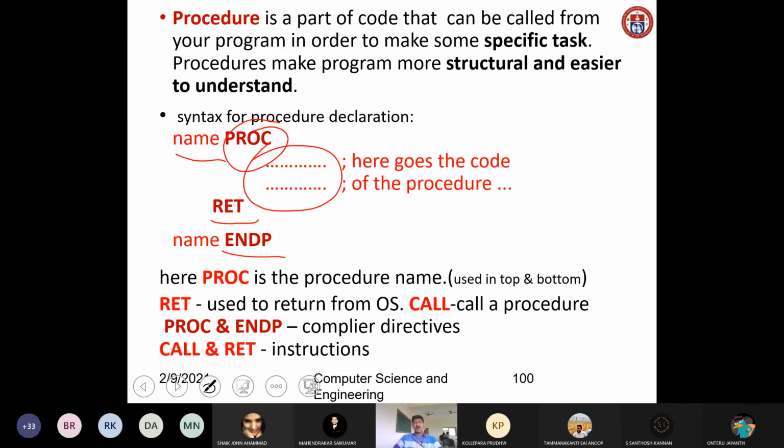Then CALL is used to call a procedure. These are some assembler directives, like PROC and ENDP. These are all instructions: CALL and RET. CALL means it is a procedure call, and RET is used to return. Return, simply return nothing. It returns to the place where we called the procedure.